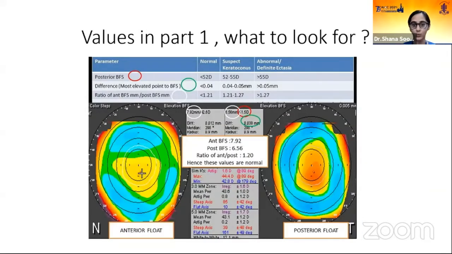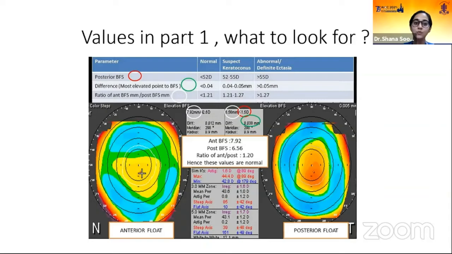The values in part 1, when we see the floats and the central values, what do we have to see? I have written here posterior BFS, that is the posterior best fit sphere. So what is the posterior best fit sphere? It is the posterior curvature of the cornea and the best fit sphere. What are the values that you get? I've indicated it in a red circle in the slide. So the posterior best fit sphere for a normal patient should be less than 52 diopters. For a keratoconus suspect, it is 52 to 55, and abnormal, definite ectasia values is more than 55 diopters.